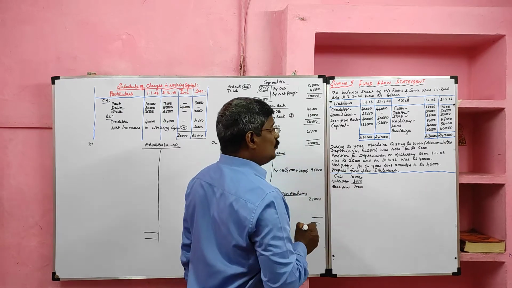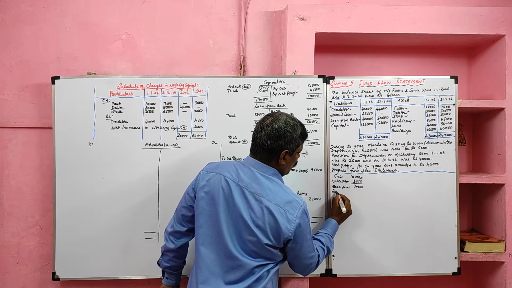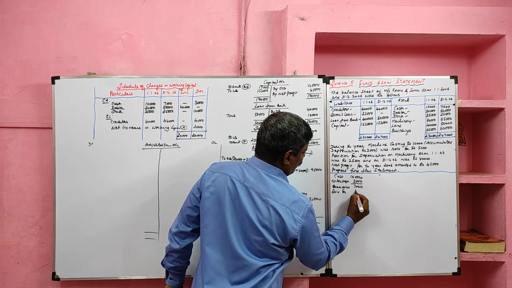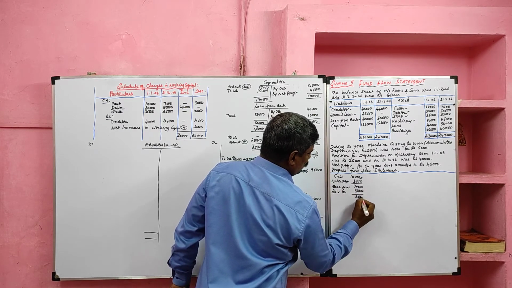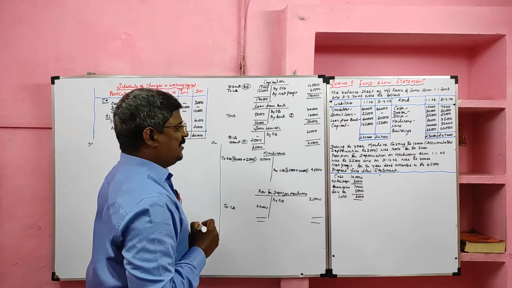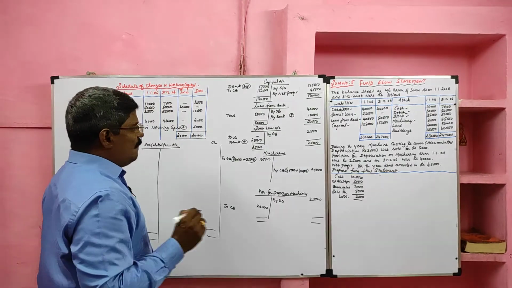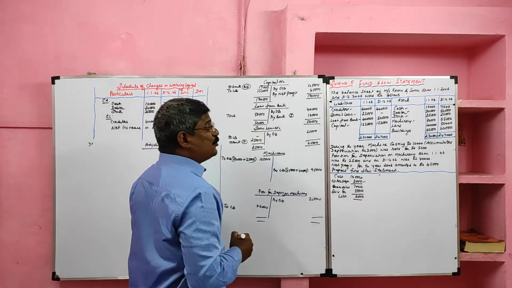So 7,000 book value asset sold for 5,000. So book value exceeds the selling price. So 2,000 rupees, that is loss. That is loss on sale of machinery. Then first we should consider the sold asset accumulated depreciation.